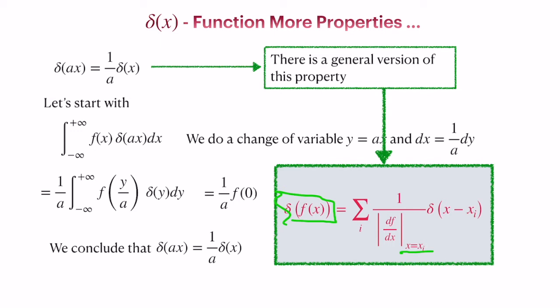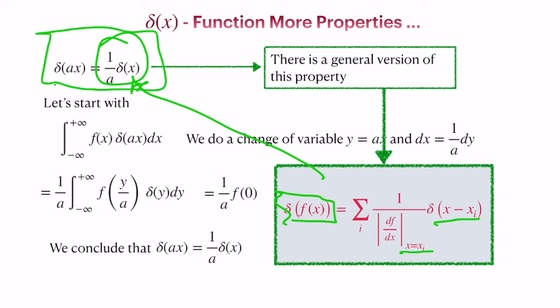So what you have is this derivative f prime of x evaluated at each of these roots, into delta of x minus xi. If you look at that, this is like a function a into x. That is what we are looking at, and the root is at x equal to 0. The differentiation of a x simply comes out to be a, so we get 1 by a into delta x, which is exactly what we are looking at. This way it turns out to be a more general case.